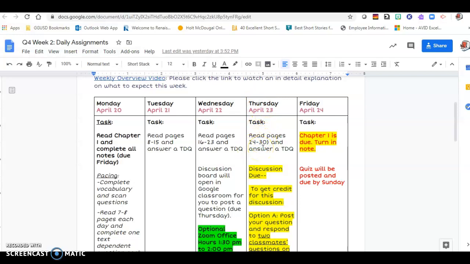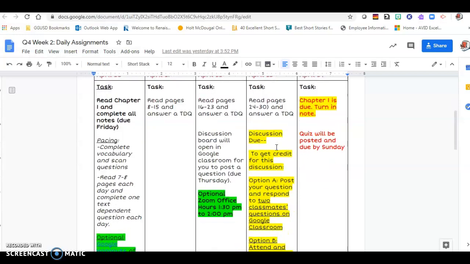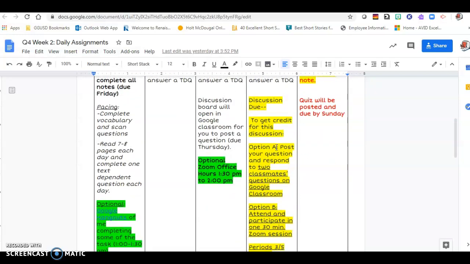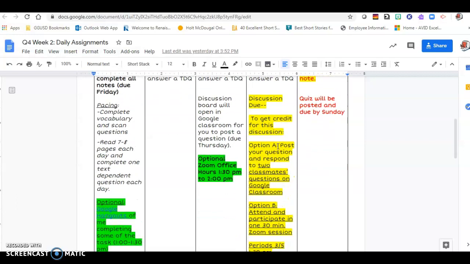Okay, so today for Thursday's task, we are looking at pages 24 to 30. So we're going to finish chapter 1 and we're going to finish our last text dependent question. Also today, we have our Thursday's discussion topic. So for today's topic, you are posting a question that you create from chapter 1.